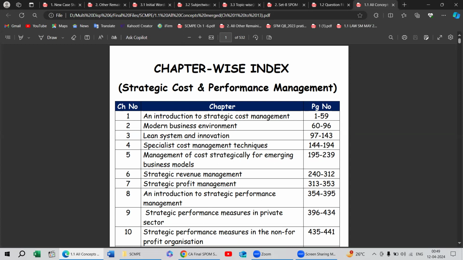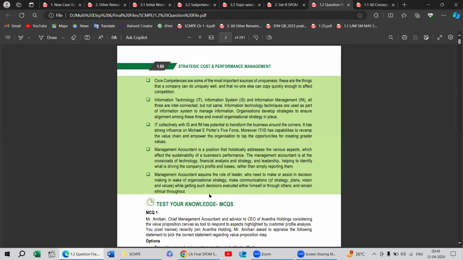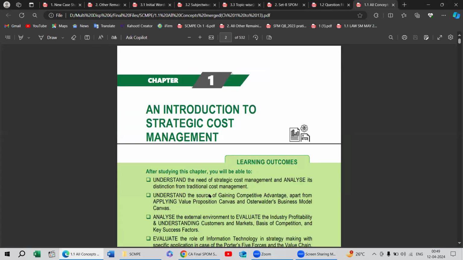This is the file of particularly the ICAI study material only, and I have separated the concepts, all the concepts of the relevant chapter, and the questions at the back have been created in a separate file, so that if anyone wants to carry just the concept file, he can carry 532 pages and just print it 1/2 on one side, so that he can save almost, it will be printed on nearby 120 to 130 pages, or 140 really.